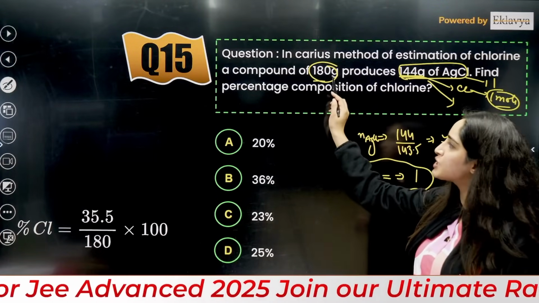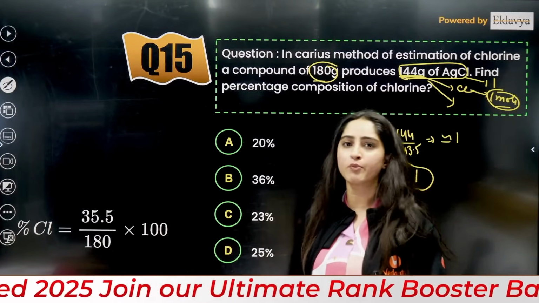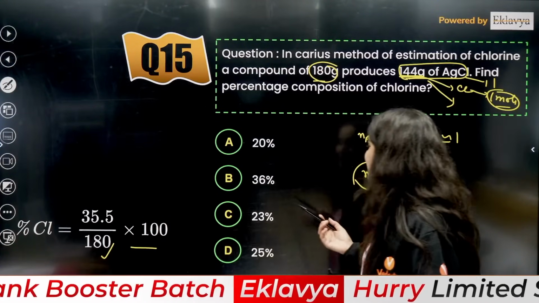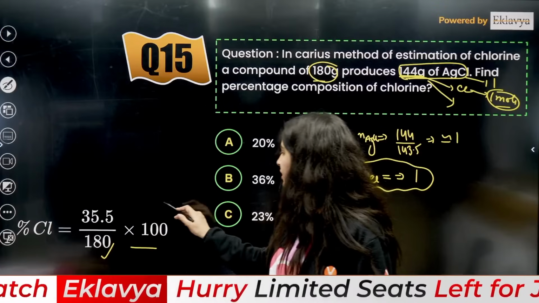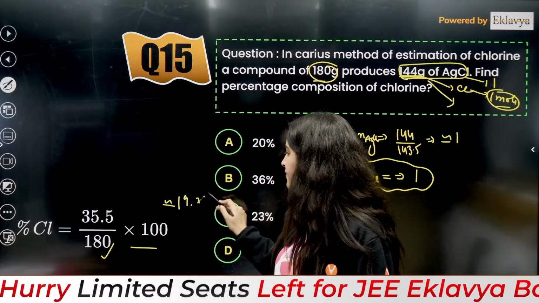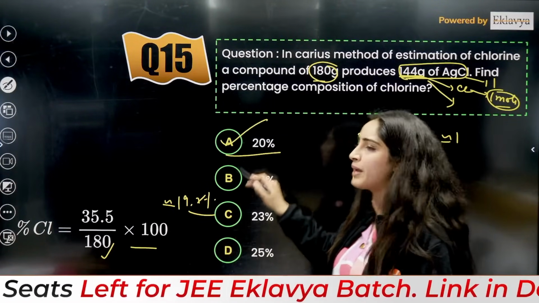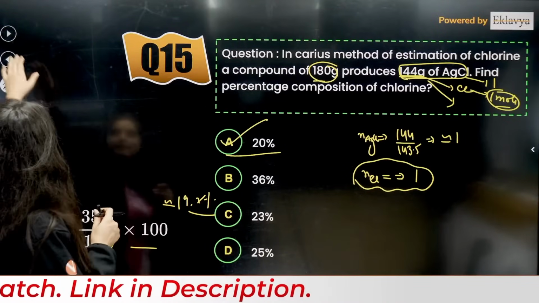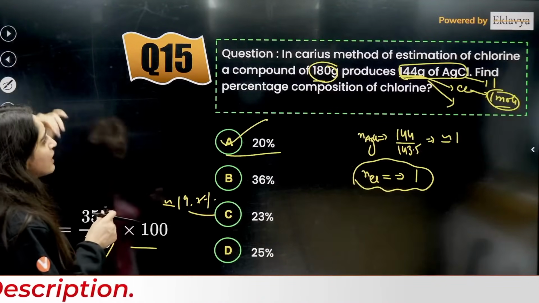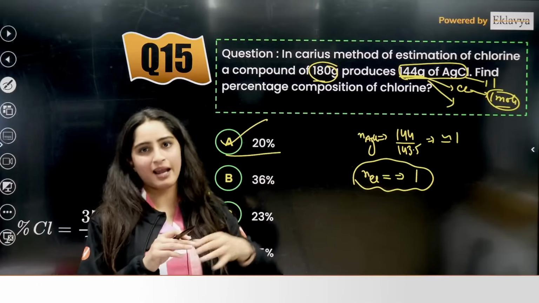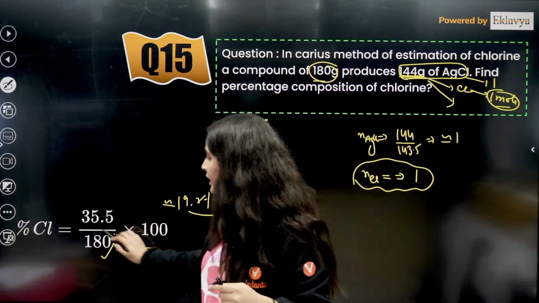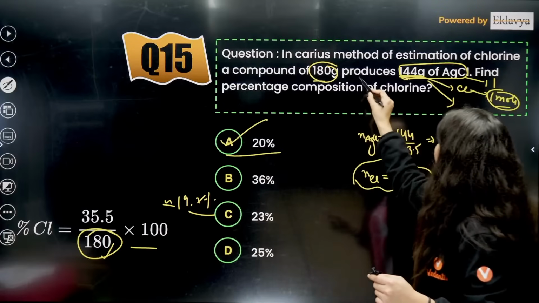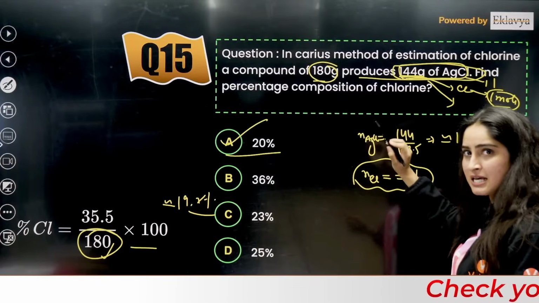So the same mass we can take for Cl, so that will be 35.5 divided by 180 multiplied by 100, and the answer will come somewhere near 19.7%, and A is the correct answer, right? Okay, A will be the correct answer. Got it? Okay, beta. So we used the Carius method. The direct formula can be used, but for that you need to know how much Cl you have. For that, this hint is given to you.